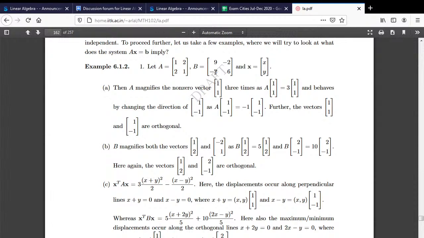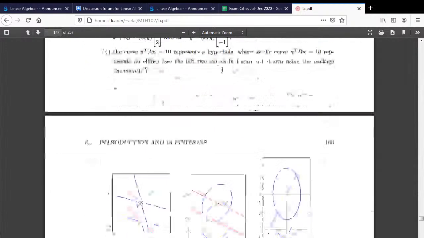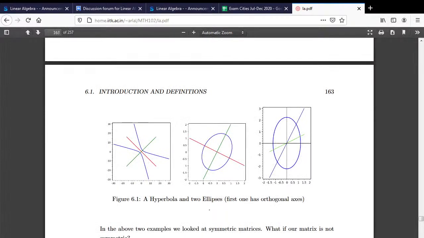You can see here that A and B that we chose were symmetric matrices. And the theory says that for these matrices, the eigenspaces are orthogonal. Alright. So eigenspaces are orthogonal means major axis, minor axis are going to be orthogonal. They are perpendicular. But when I am looking at this matrix, for example, this is not symmetric. And for that, I still have eigenspaces for me. So blue line is one eigenspace, green is another eigenspace in this figure, fine. But they are not orthogonal, that is one thing.